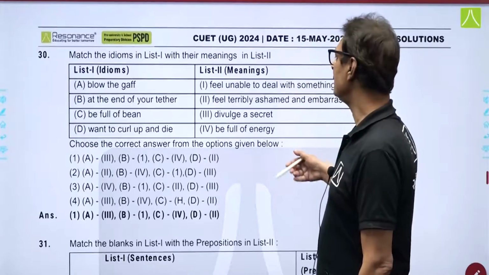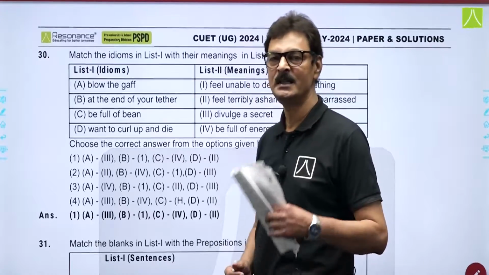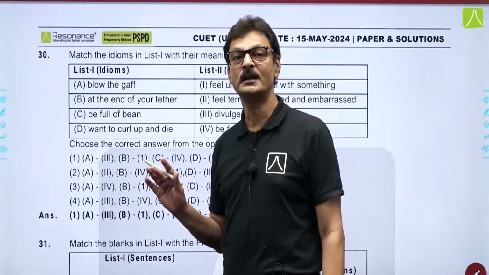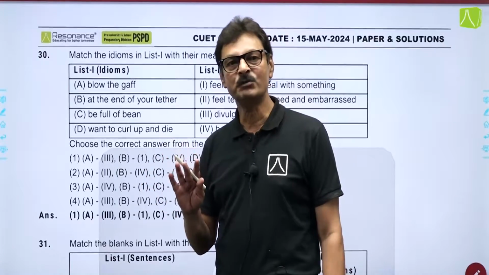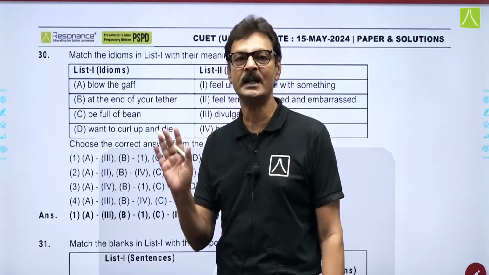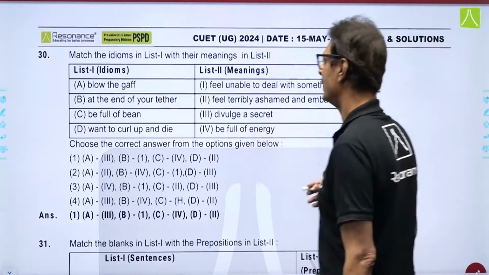Question number 30, based on idioms. We have done many idioms in the class, and if you are thorough with the idioms and phrases, this question was not that difficult. Even out of these 4, अगर आपको सब नहीं आते, you could identify at least 1 or 2 correct idioms, then the correct answer was in your pocket.